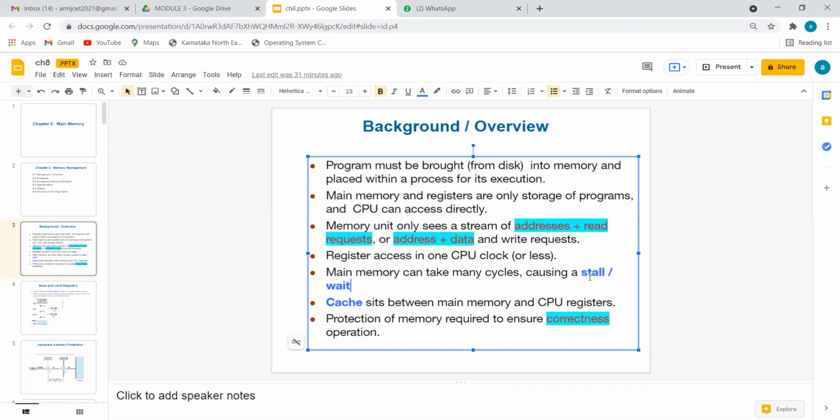You went to a library to get a textbook, and the textbook is not presently available, but it may be available for you after 10 minutes. So what happens? You are going to wait there. So that is called a wait.